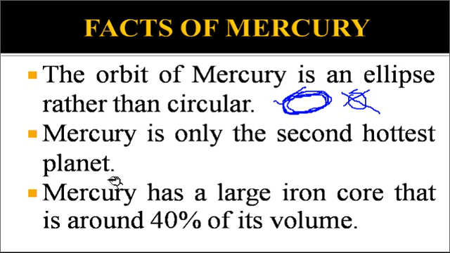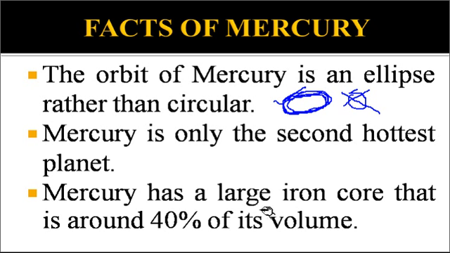Mercury is only the second hottest planet. Though it is near to the sun, it is not the hottest planet because Mercury lacks atmosphere, as we have already understood in the previous slide. Mercury lacks atmosphere, so it cannot regulate its temperature. So Mercury is the second hottest planet. In the next slide we will understand which is the first hottest planet.